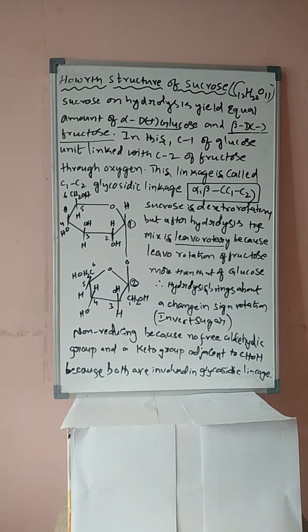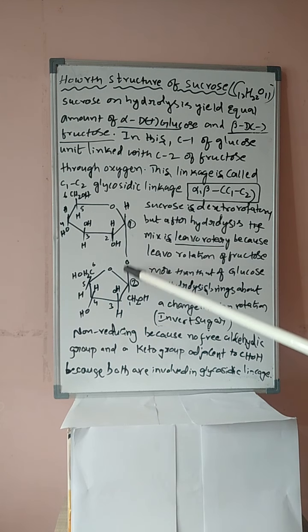Students, now one of the important things, that sucrose is a non-reducing sugar because there is no free aldehyde group and no keto group adjacent to the CHOH group, because both are involved in glycosidic linkage. Here, is there any free aldehyde group, students? No. Is there any free keto group, students?